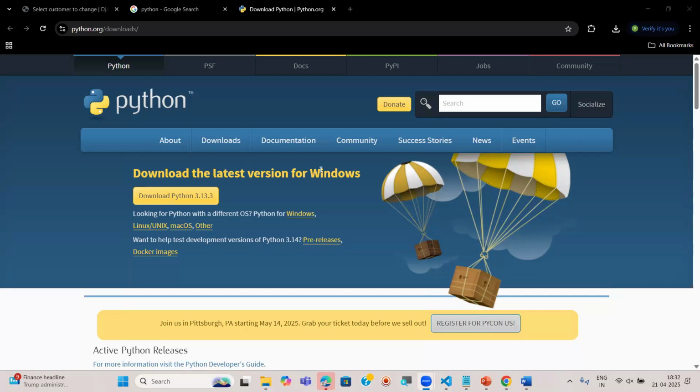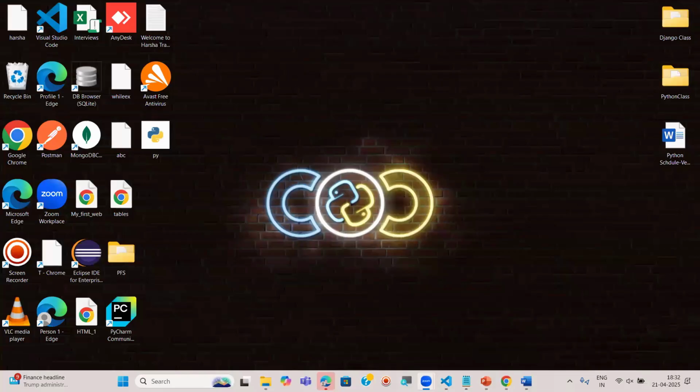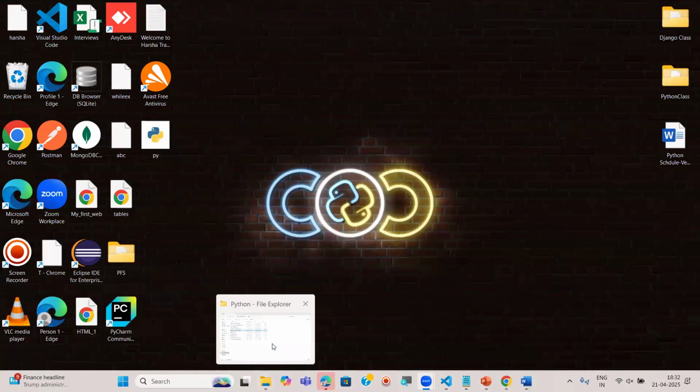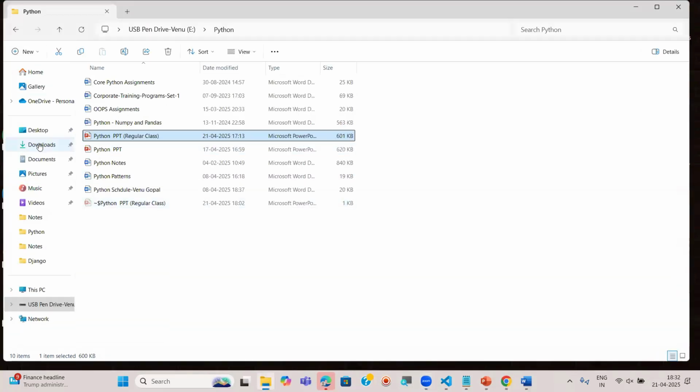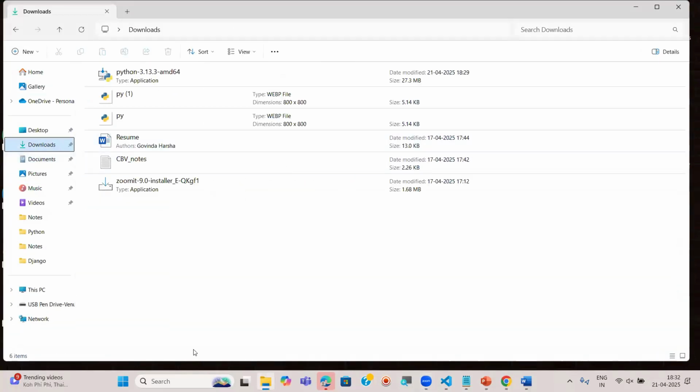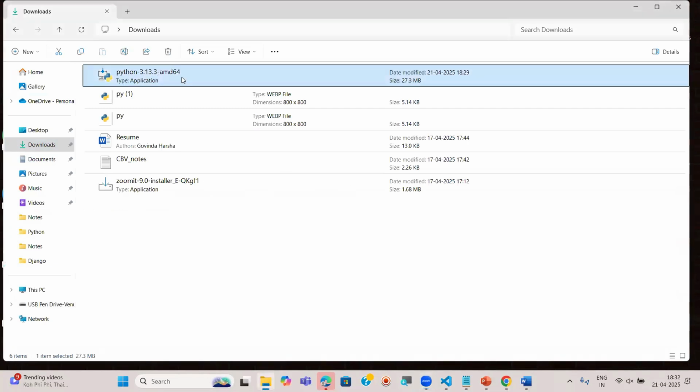Fine. Okay, then. So see, as soon as you download this software, you know that in our system there is a downloads folder, right? See, on the left side, there is a downloads folder. Now see, just now I downloaded this Python. Today's date only, today's time only. Just now it is downloaded. 27.3 MB, right?